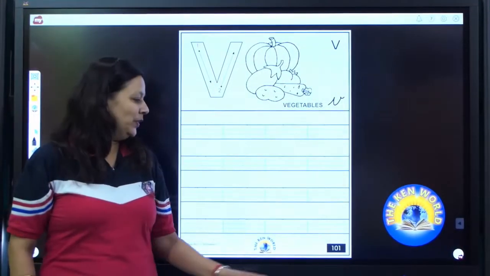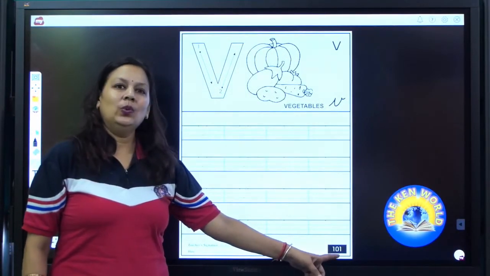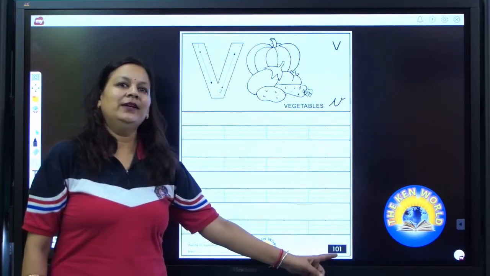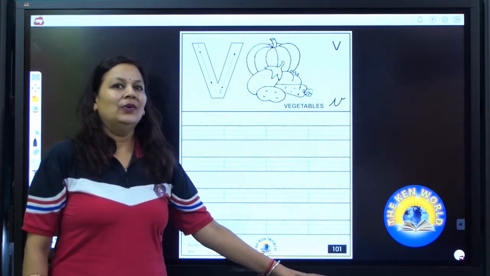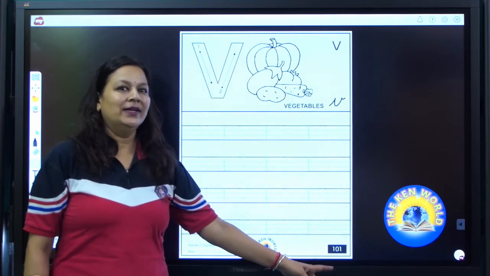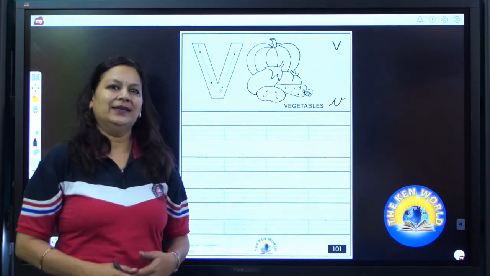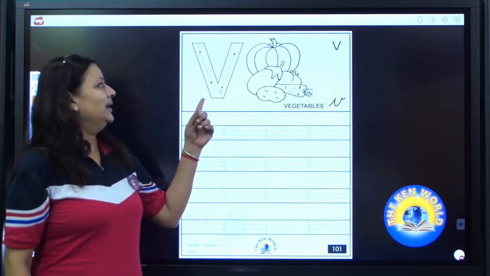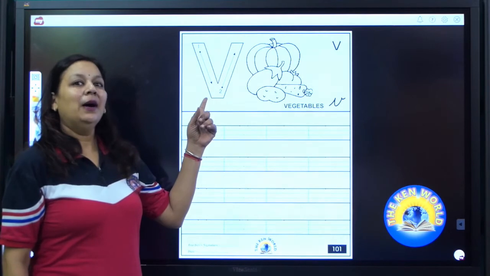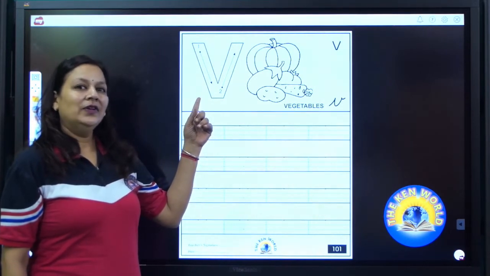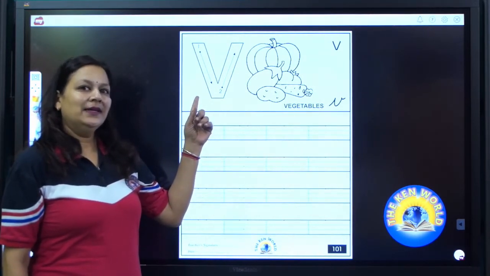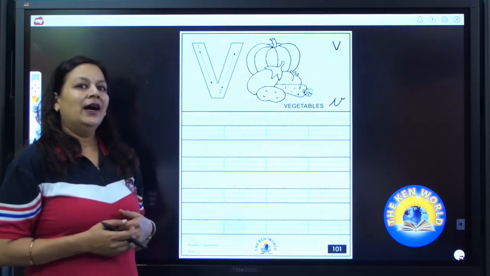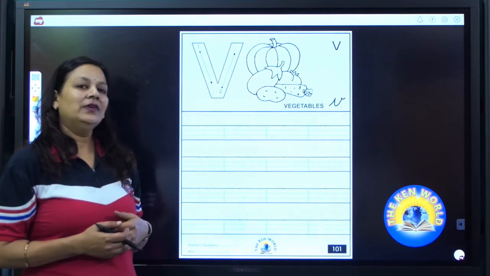Now proceed to page number 101. Which page number we are going to do? 101. Open page number 101. Have you all opened your page? On this page, we are going to write uppercase V. What we are going to write? Uppercase V. Now look at the board carefully. I am going to tell you the formation of V again.